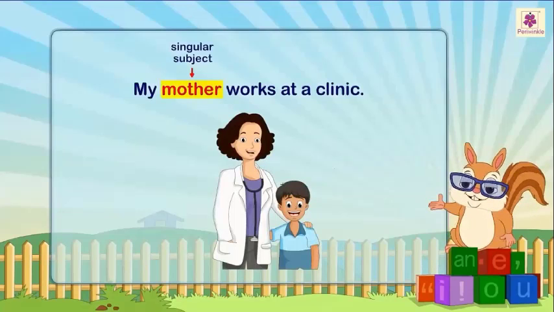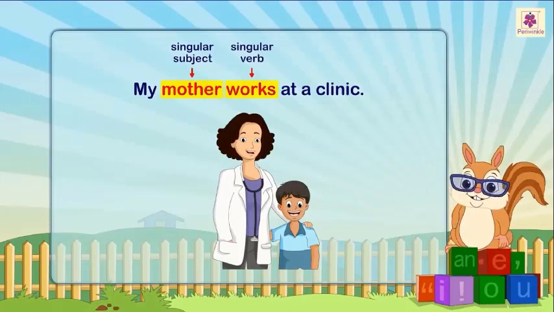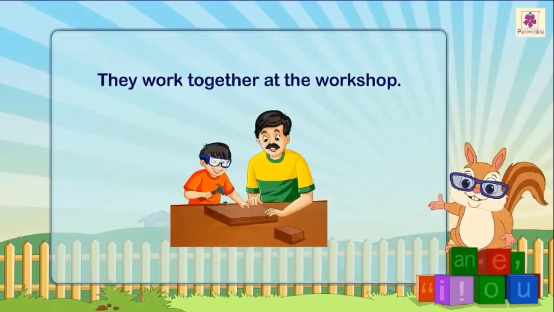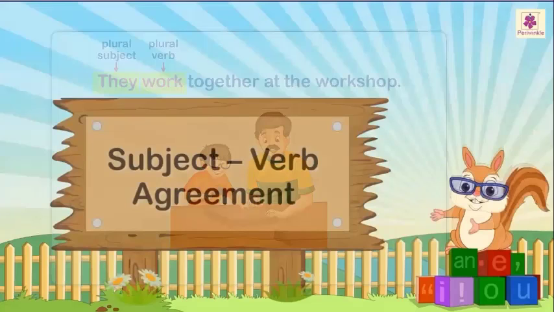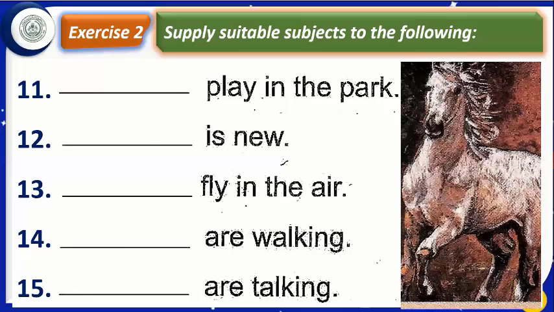Here, mother is a singular subject with works as the singular verb. Another example, they work together at the workshop. Here, they is a plural subject with work as the plural verb. Yes, the same thing is said in this video also.